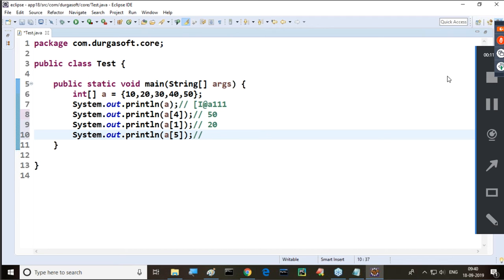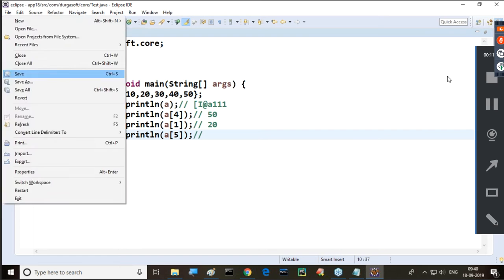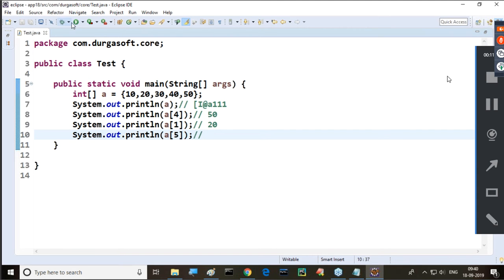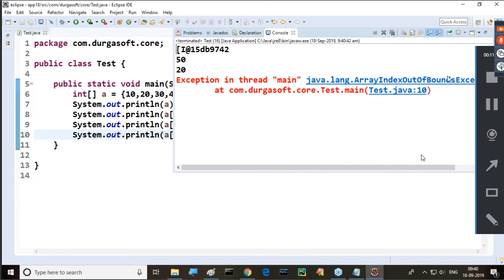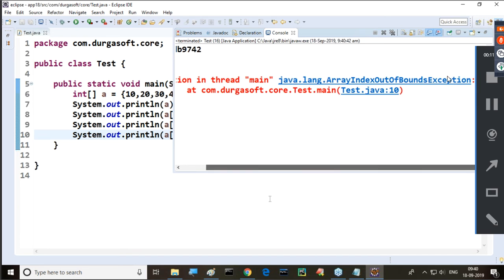A of 5. So 5 is possible as an index in the range from 0 to 4? Is it possible that 5 is available, outside the range of the array indexes, or not? That's why here we are able to get an exception. What is that exception? Now tell me. ArrayIndexOutOfBoundsException, here we are getting for 5.